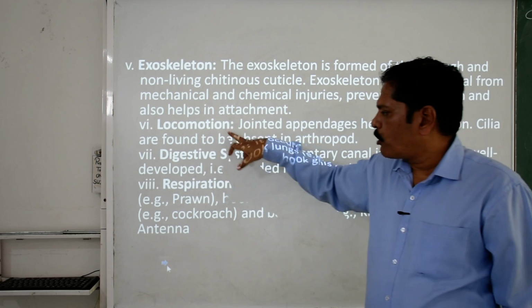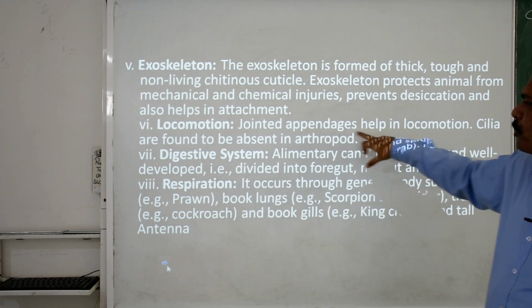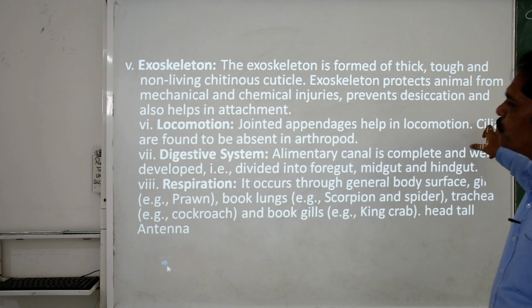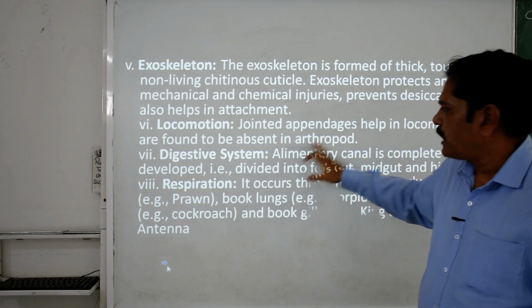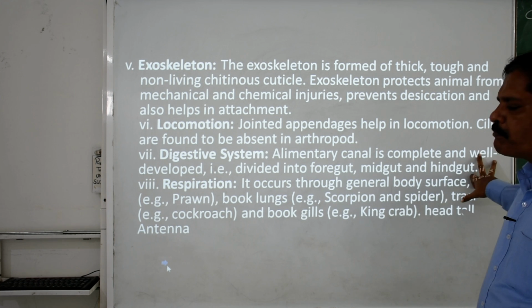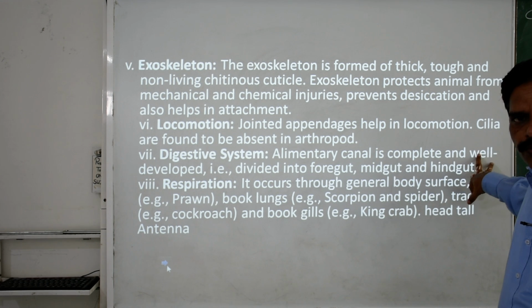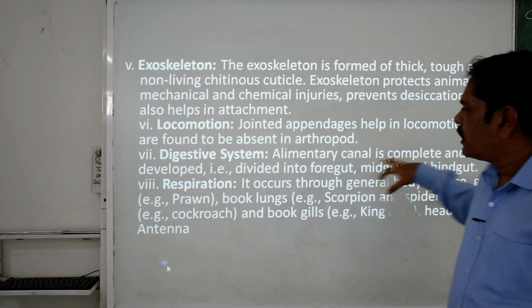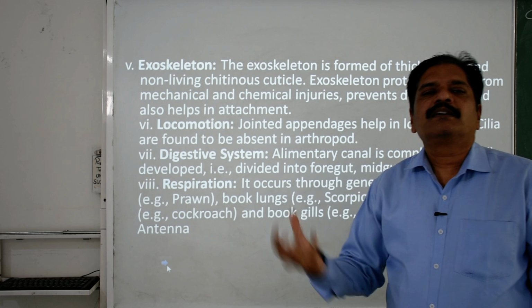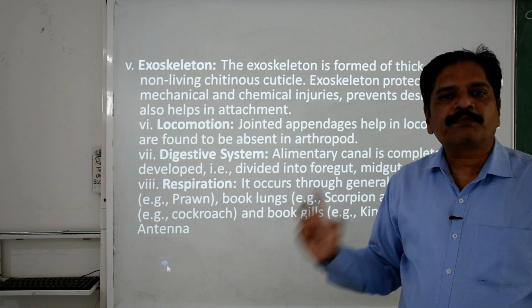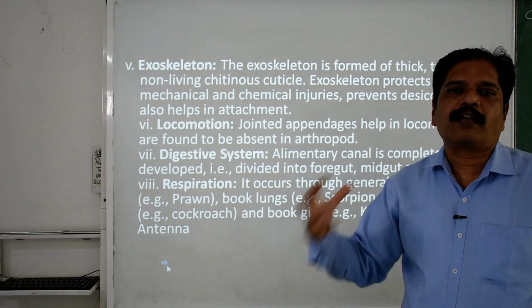When we talk about locomotion, they have jointed appendages which help in locomotion. Cilia are absent in arthropods. Digestive system: the alimentary canal is complete. It starts with the mouth and ends with the anus. It is divided into foregut, midgut and hindgut, each for the specific functions of digestion, absorption and excretion.